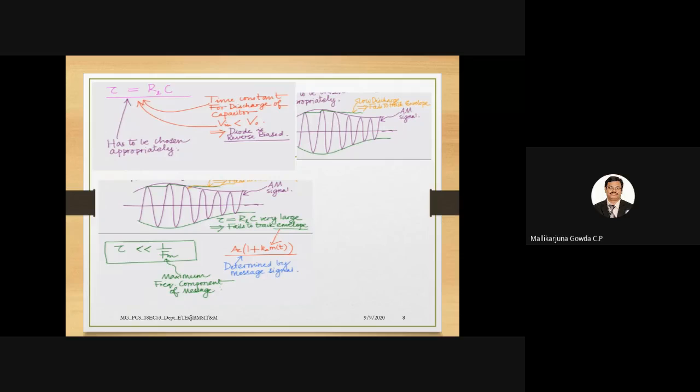So that is why the time constant should be much less than the time period of the message signal. Are you understanding what I am saying? Why does it fail to track the envelope of the signal when it is discharging slowly? Anybody have the answer?